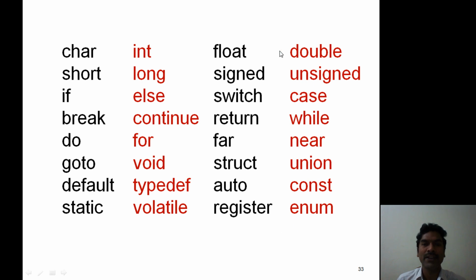And these keywords are used in various applications for different purposes.